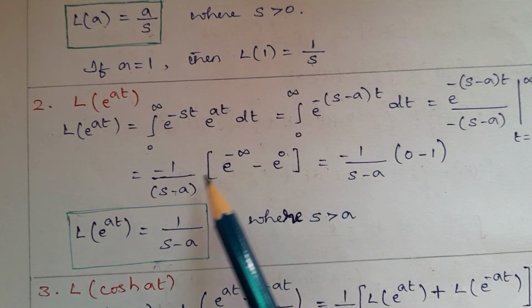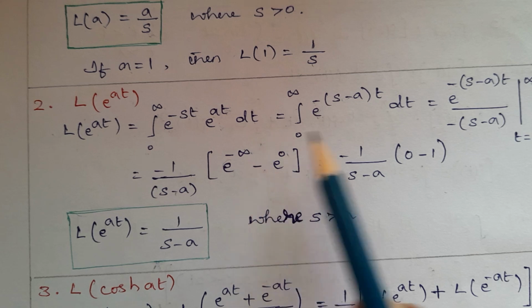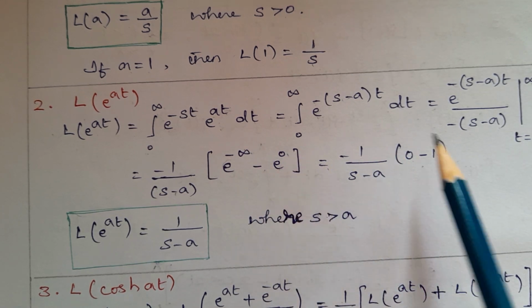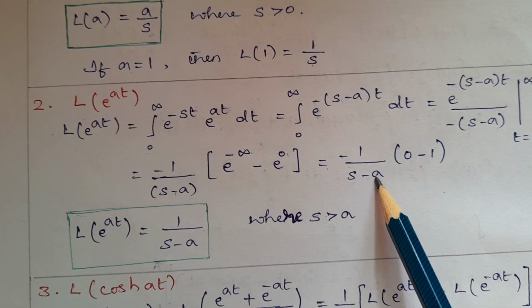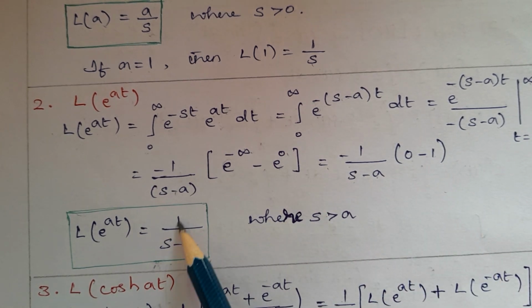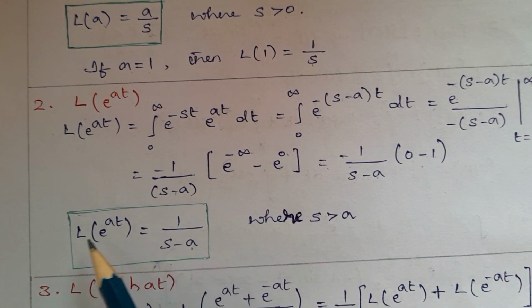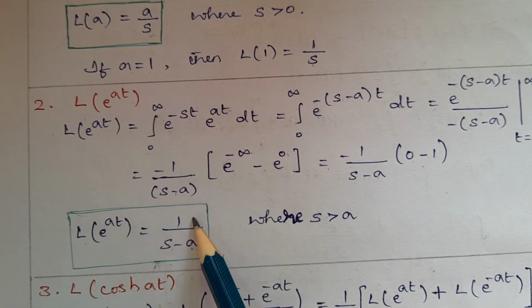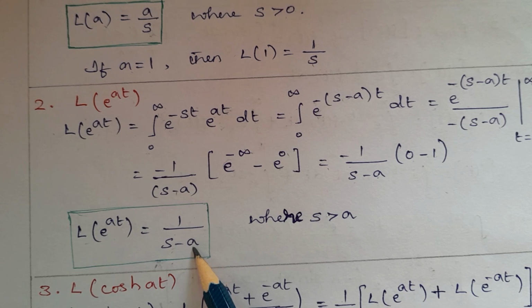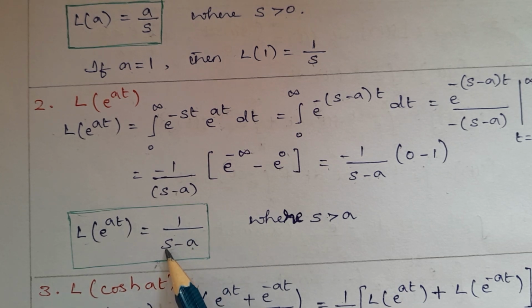E power of minus infinity is 0, e power of 0 is 1. So minus 1 upon s minus a into minus 1 is plus 1 upon s minus a. So therefore Laplace transform of e power of at is 1 upon s minus a. Here s value is greater than a.